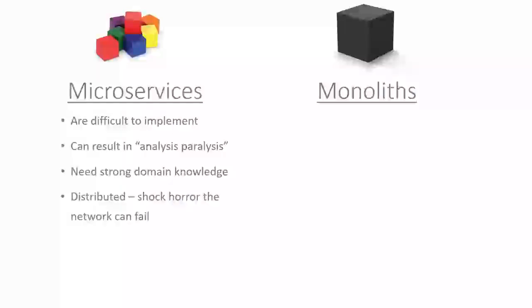Microservices are distributed. That's something people tend to forget about, and when you're running in a development environment, you're not really taking into account the fact that these things necessarily are running over a network. So you can have services running in different geographies that rely on the network. And of course, the network can fail or it can slow down. And so that's something you really need to take into consideration when building microservices.